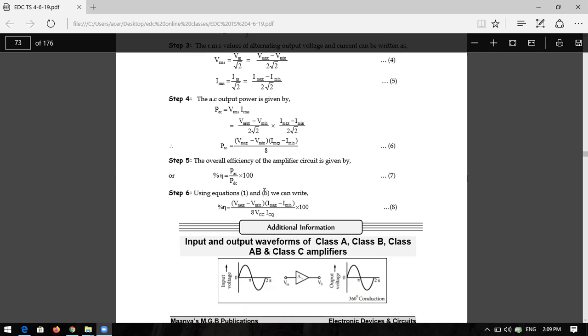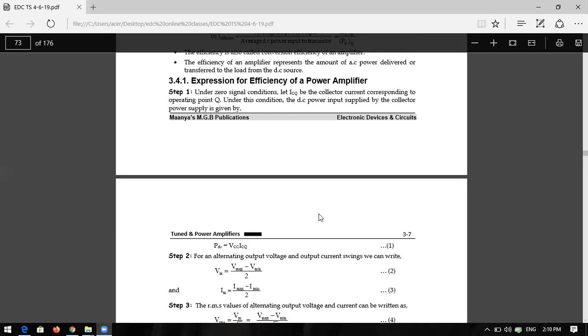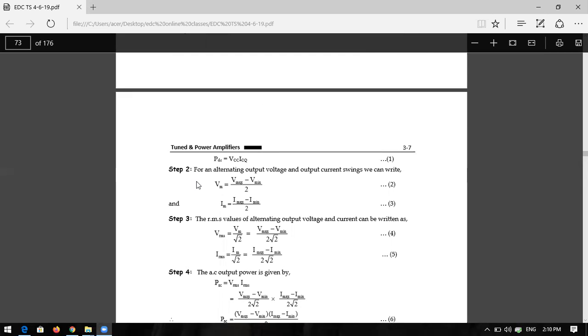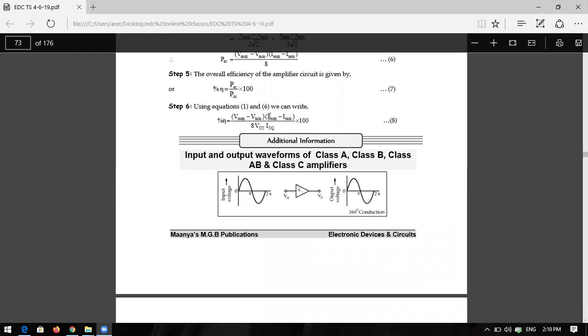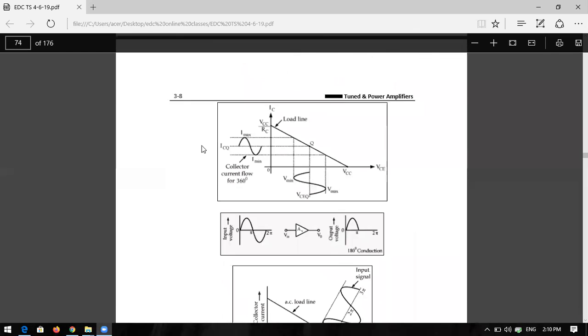This is the formula for conversion efficiency for any power amplifier. It may be class A, class B, class C, class AB, or class D. Anything, the formula is common. This is a generalized formula for power amplifiers.